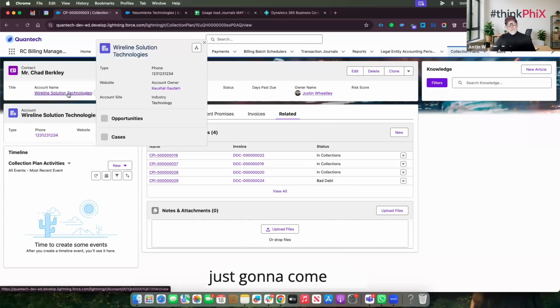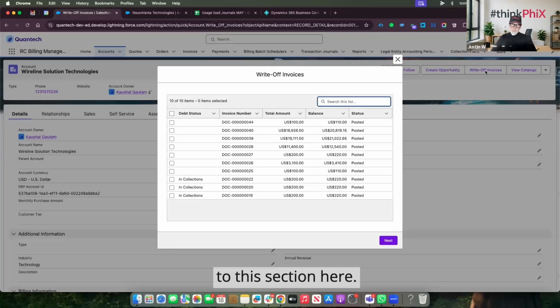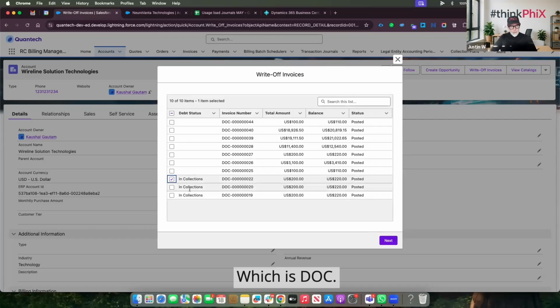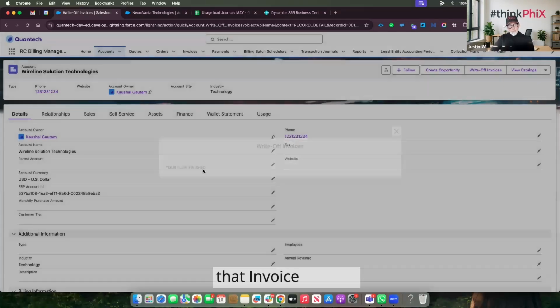What I'm going to do is just come back to my account here, and the invoice that we saw that was in bad debt, I'm actually going to write that invoice off now. So we didn't have this functionality before. Let's just come up to this section here. I can see all of my invoices that I've got available to write off. Let's choose DOC 20. Let's click on next. And what that's done now is written off that invoice for me.